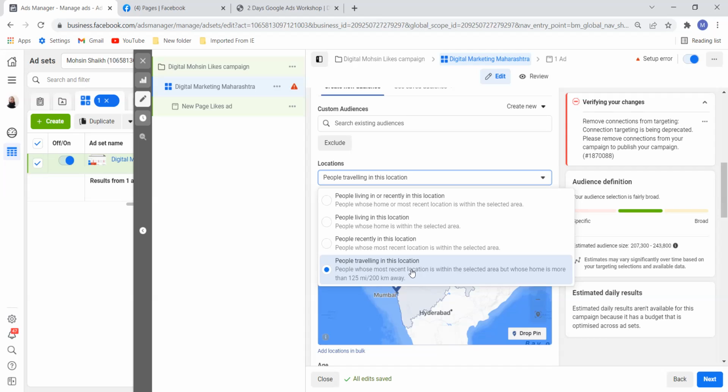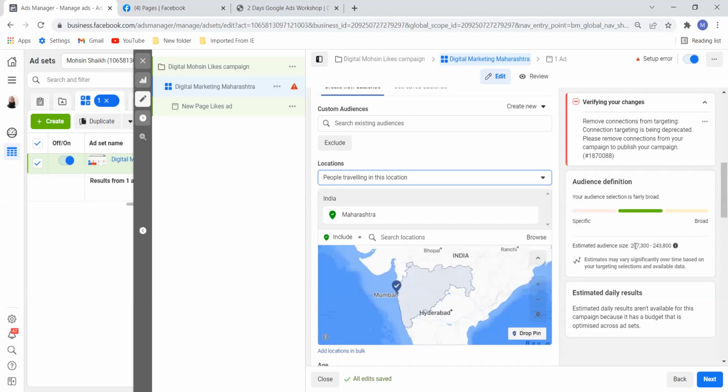So how many people are traveling in this location? You can see the numbers, actual number, 2,07,300. So 2 lakh to 2,43,000 people are currently traveling to Maharashtra. You can get an estimate through Facebook. Okay, see how powerful it is. So these many people are traveling.